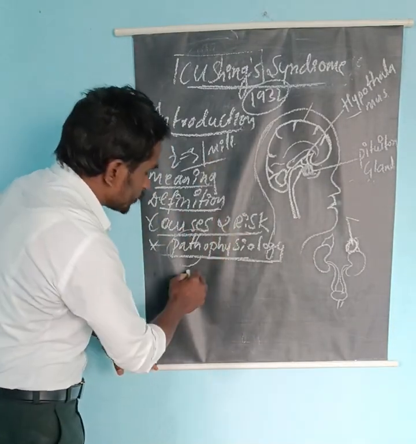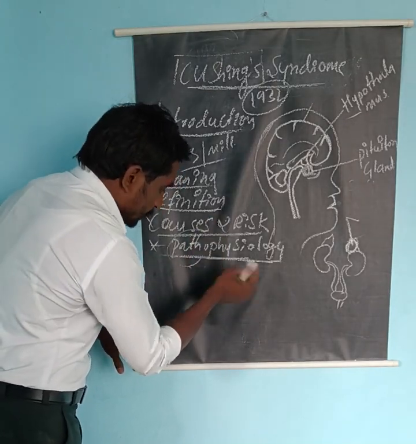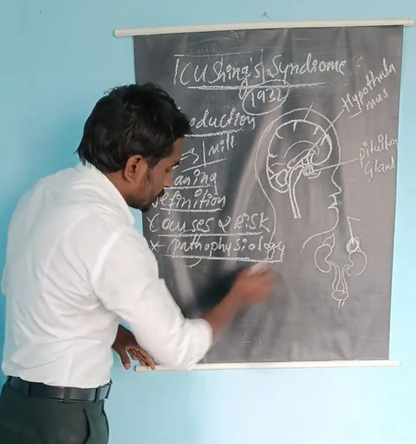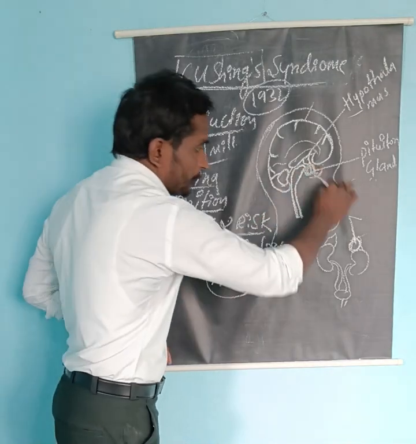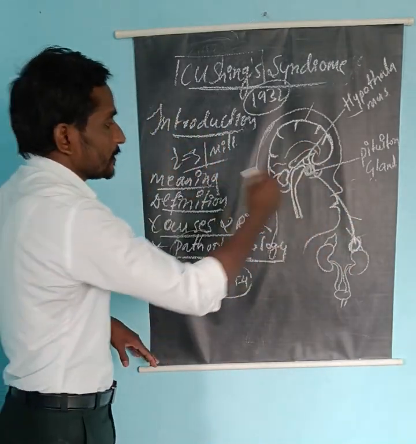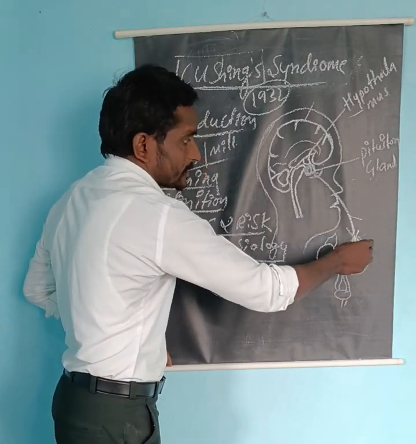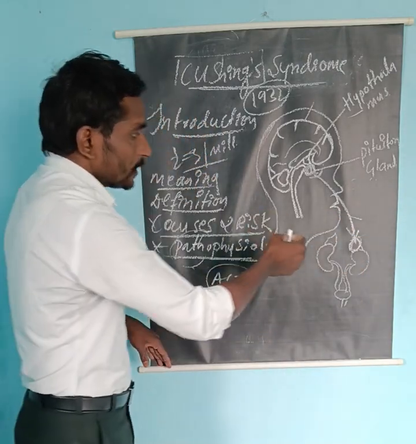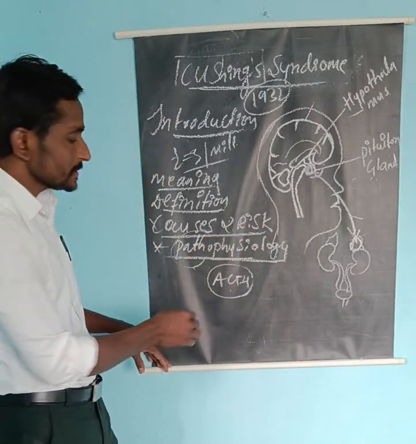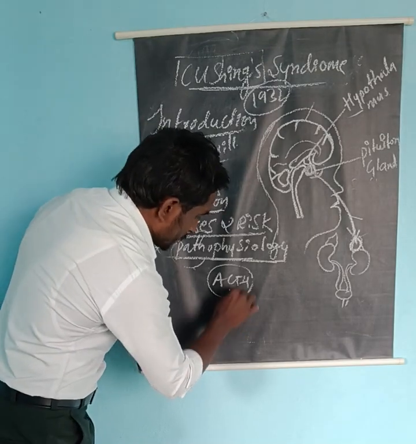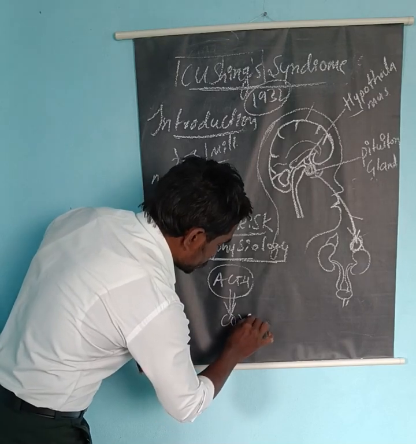Due to the causes, either a pituitary tumor or adrenal tumor, there is excessive secretion of ACTH from the pituitary gland. It stimulates the adrenal cortex, the zona fasciculata layer, which produces too much cortisol.